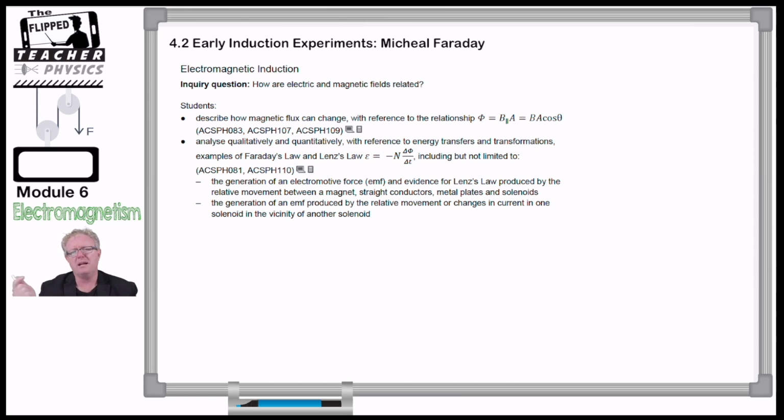We've changed from electrical energy to magnetic energy. Right, we've transformed it from one type of energy to another type of energy. And we're going to get into that principle because it's in these dot points. You can see the second one specifically where we're talking about the energy transfers and transformations. So we have transformed energy from electrical energy to magnetic energy. But we still haven't talked about what is meant by magnetic flux. Well, we're going to get into that in a lot more detail in the next video.